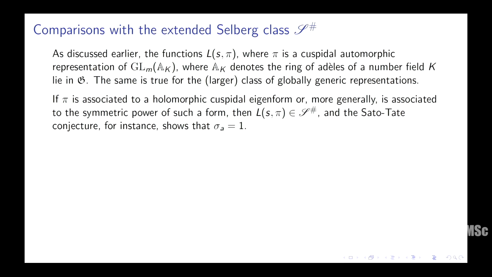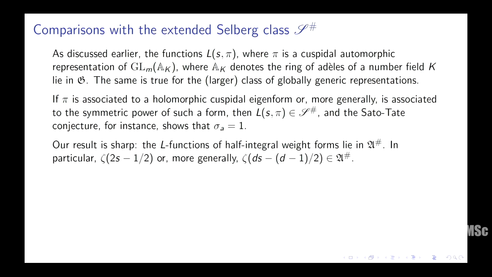But for instance, if pi is associated to a holomorphic cuspidal eigenform, or more generally is associated to a symmetric power of such a form, then L(s, pi) is actually in the extended Selberg class S sharp, and the Sato-Tate conjecture, for example, which is known, will tell you that sigma A equals 1. You can't do better than 1, obviously, right? Because a lot of the eigenvalues will be near 1 itself. Anyway, the absolute value is what we're taking, so it's going to be that. Okay. In fact, our result is sharp.